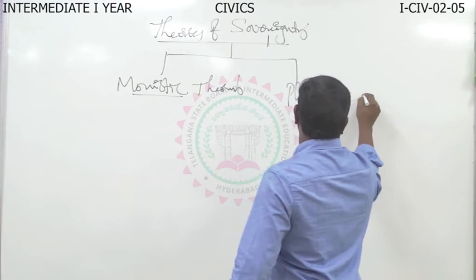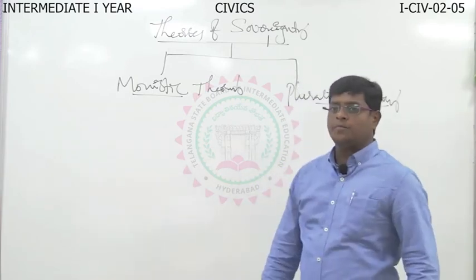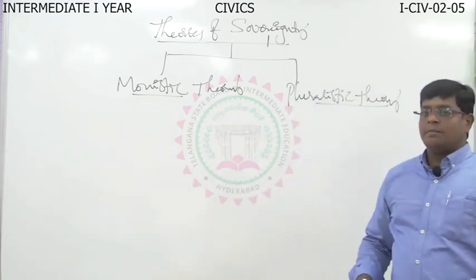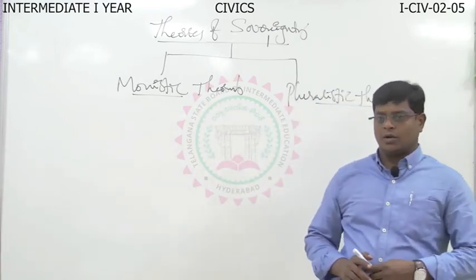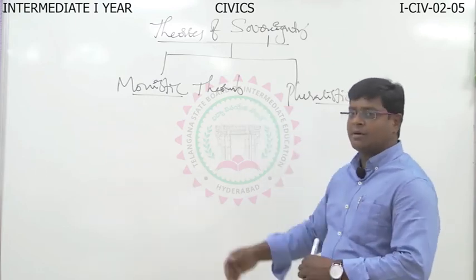From the examination point of view, any one of them is considered a 10 marks question. So we have to concentrate on the theories of sovereignty.